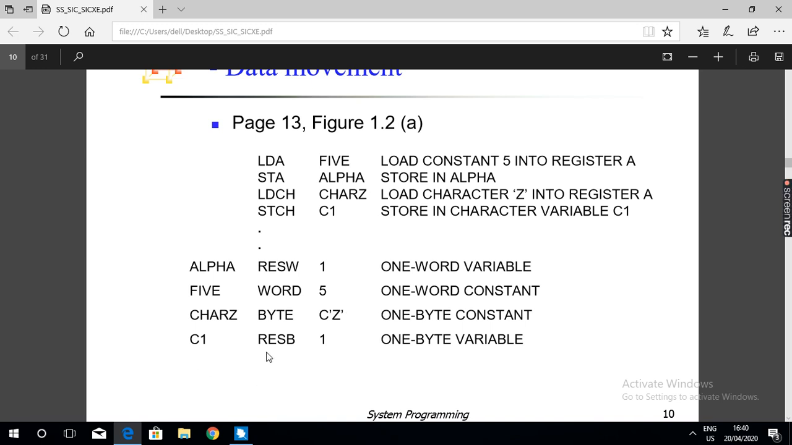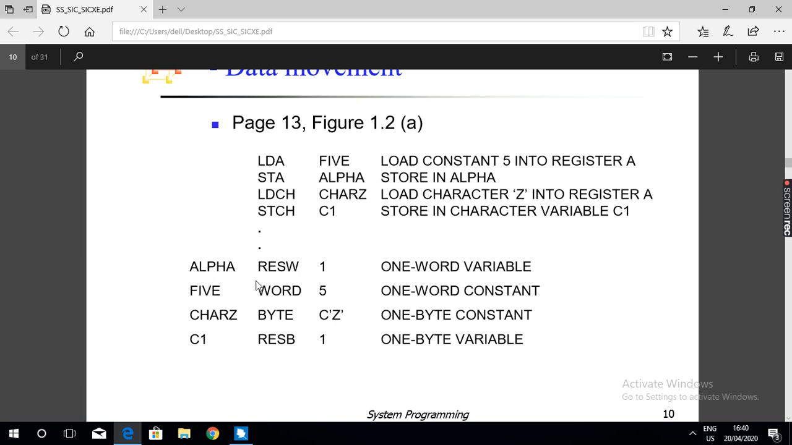Similarly, C1 RESB 1. This instruction will reserve 1 byte of memory. The name of the variable is C1.